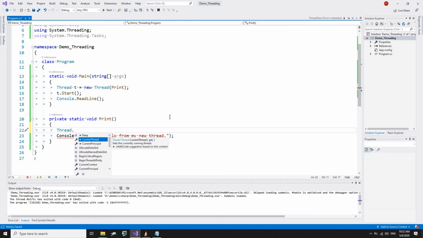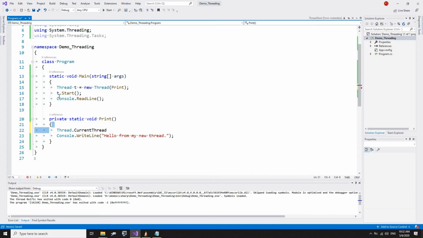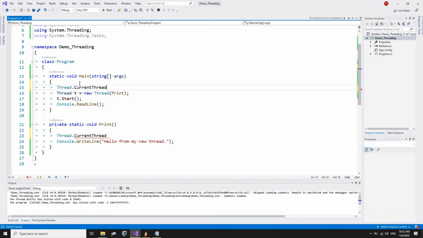That means it will get us the reference to the current thread. That means if we are running here, this is our thread T1, but if I access this property in the main method, then I am in the main method. We can check it out.